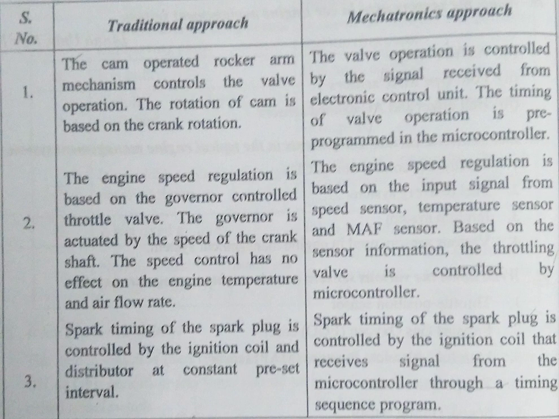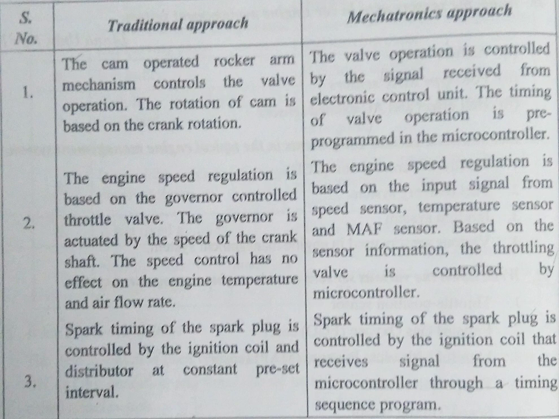In the case of the mechatronics approach, the engine speed regulation is based on the input signals from the speed sensor, temperature sensor, and MAF sensor. MAF means mass air flow sensor, which measures how much air is given to the engine. Depending upon the air given, the speed will be increased. There will be three sensors called speed sensor, temperature sensor, and MAF sensor in an engine. Based on the readings of these sensors, the microcontroller gives instructions or signals to regulate the speed in the mechatronics approach.